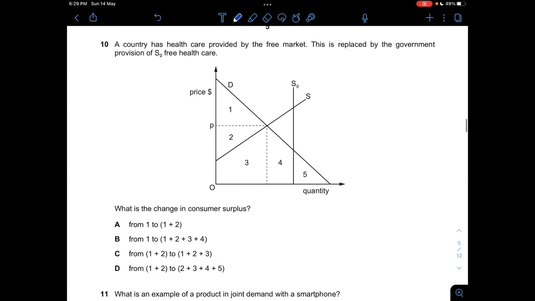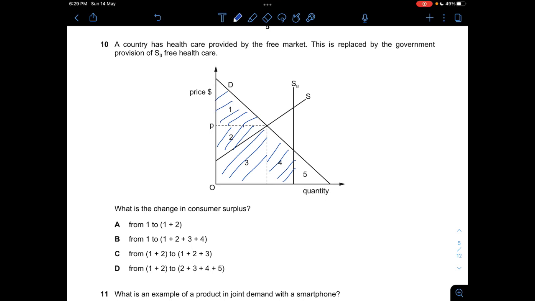Okay, question 10. A country has healthcare provided by the free market. This is replaced by government provision of free healthcare. What is the change in consumer surplus? As you can see here, originally the consumer surplus would only be area 1. But after it's replaced by government provision, areas 2, 3, and 4 would be added to its consumer surplus because now it's free.